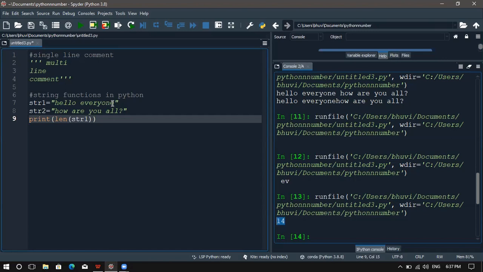Okay, so if you want to find the length of the string, it will start with the number 1. It will not start with 0. It will start with number 1. Okay, so are you able to understand till this? Do you have any doubts?